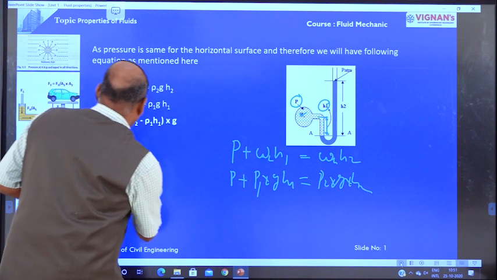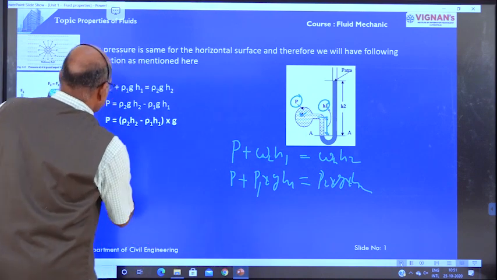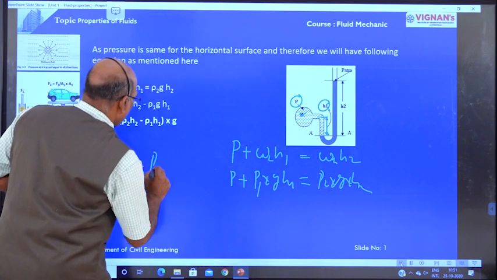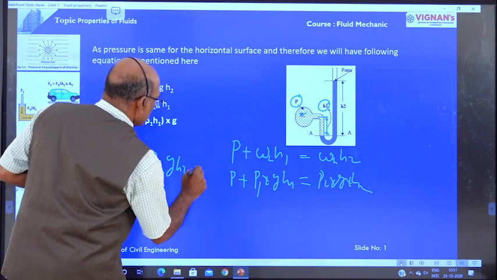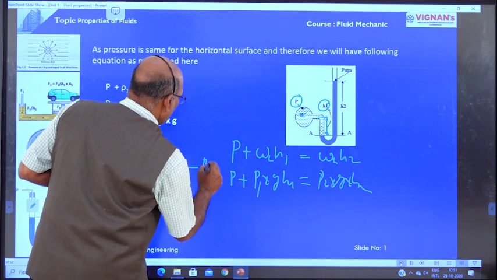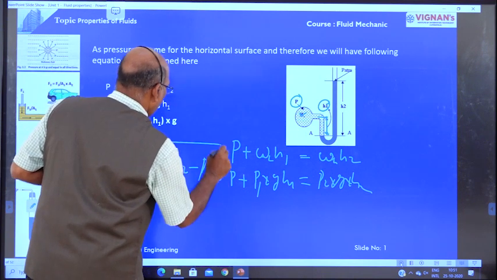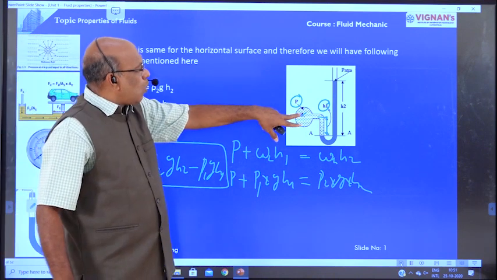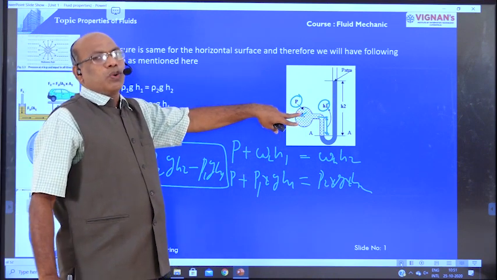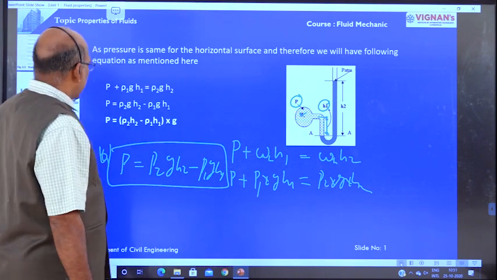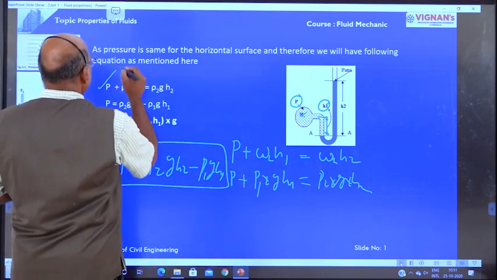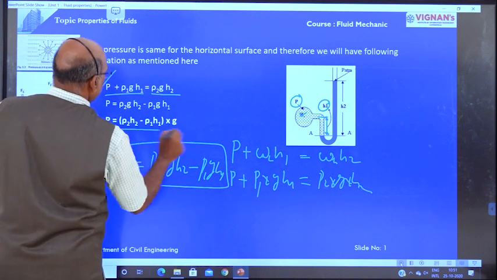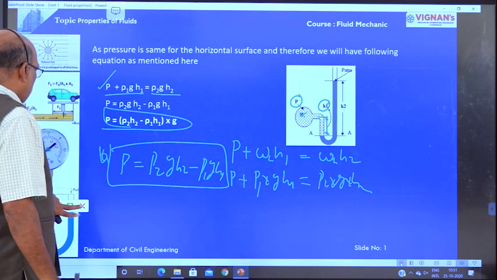Therefore pressure P is equal to rho 2 g h2 minus rho 1 g h1. This is the formula for the determination of the pressure at point B in case of U-tube manometer. Are you clear? These are the left side pressures, these are the right side pressures. Equating these two, finally we have P equal to this formula.